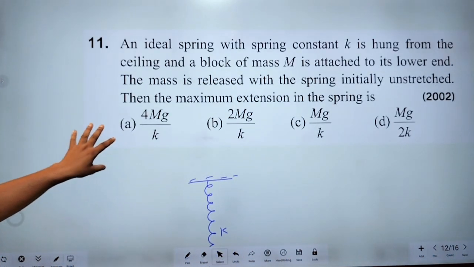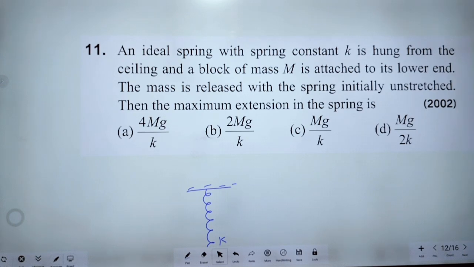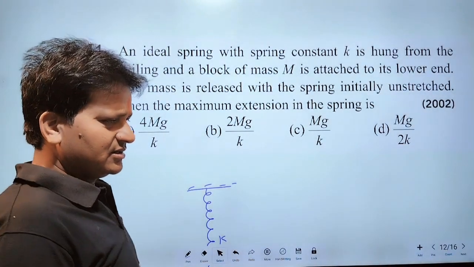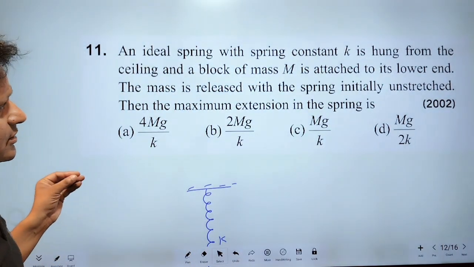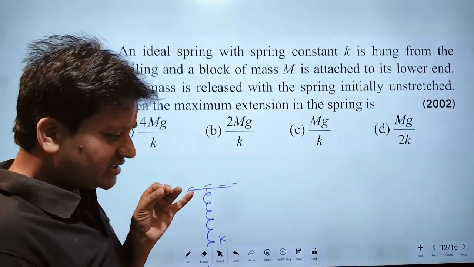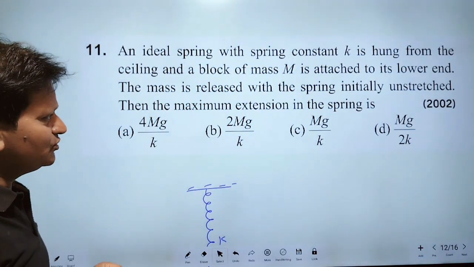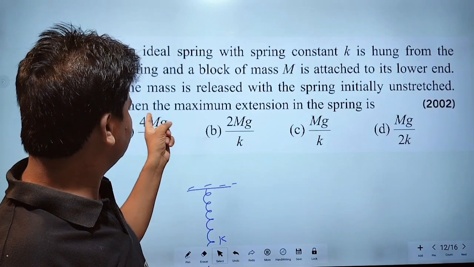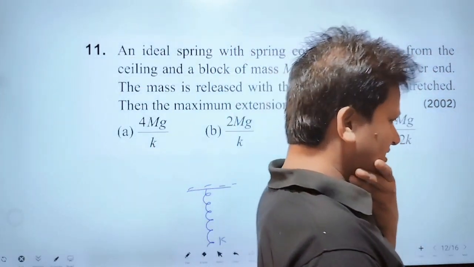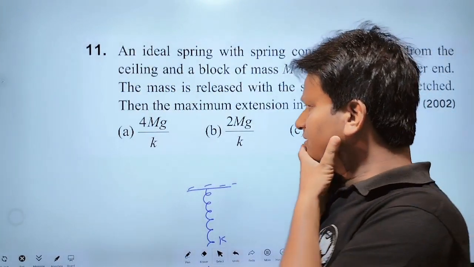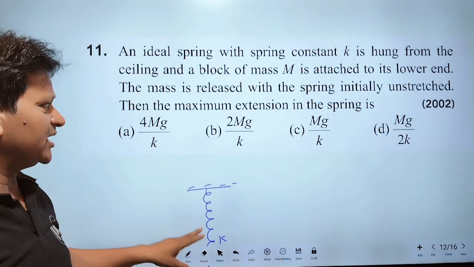Now, according to the question, the mass is released with the spring initially unstretched. Unstretched means the original length of the spring, meaning there is no extension or compression. Initially there is no extension or compression. Then we have to find the maximum extension in the spring in this question. Okay, right?